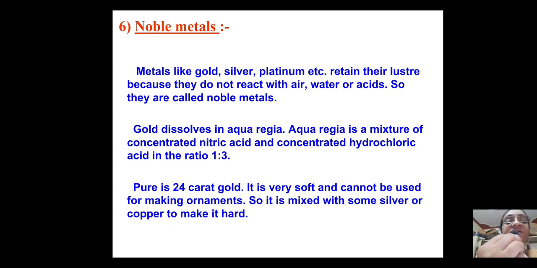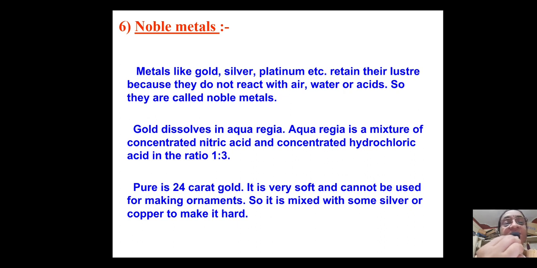And what happens here is, when you use a concentrated nitric acid solution, the outer layer of the gold ornament slightly dissolves, and then you get what is called the shining back. So if gold ornaments are repeatedly given for washing or cleaning to the goldsmith, then there is a little bit of loss of the gold metal itself, because the gold metal dissolves in aqua regia.